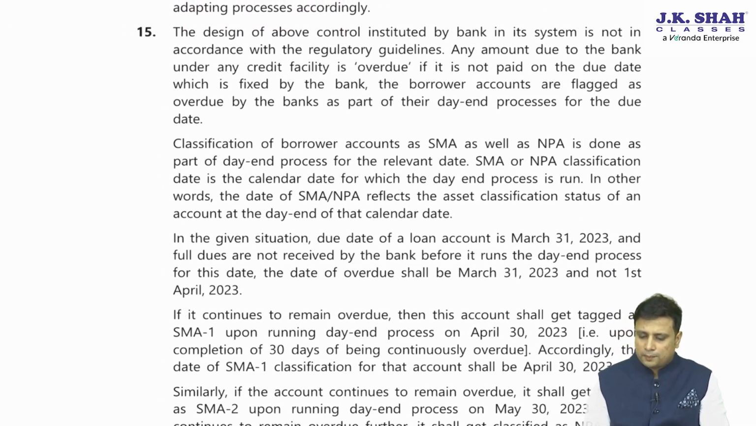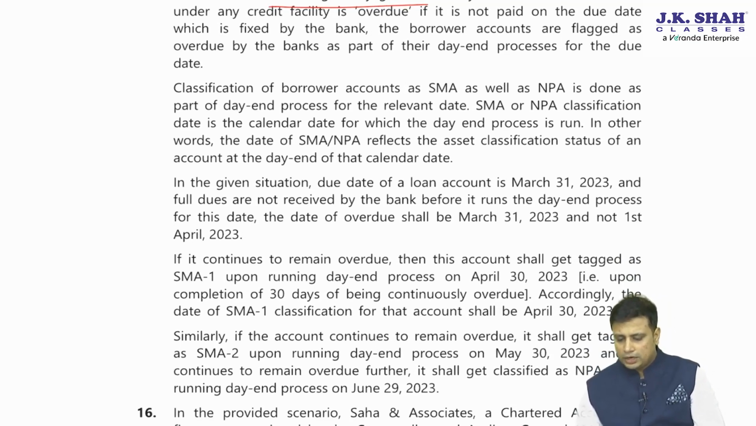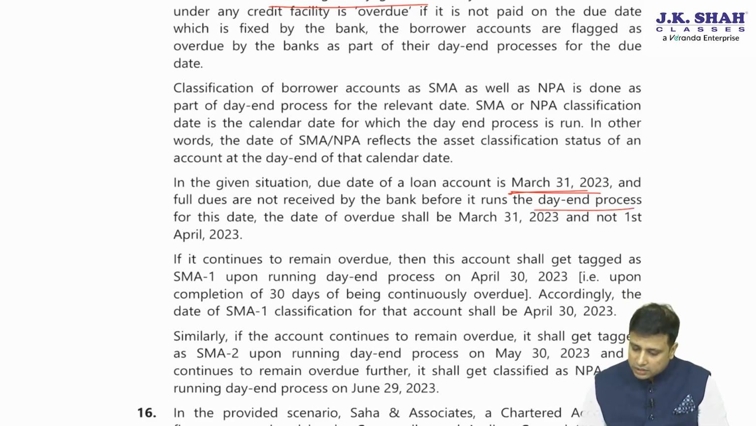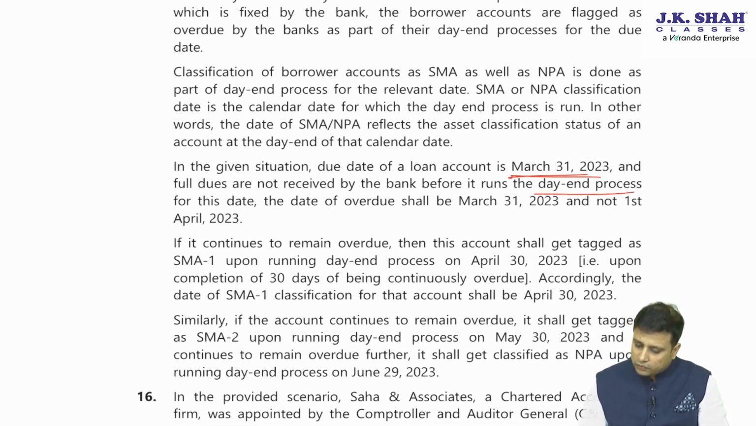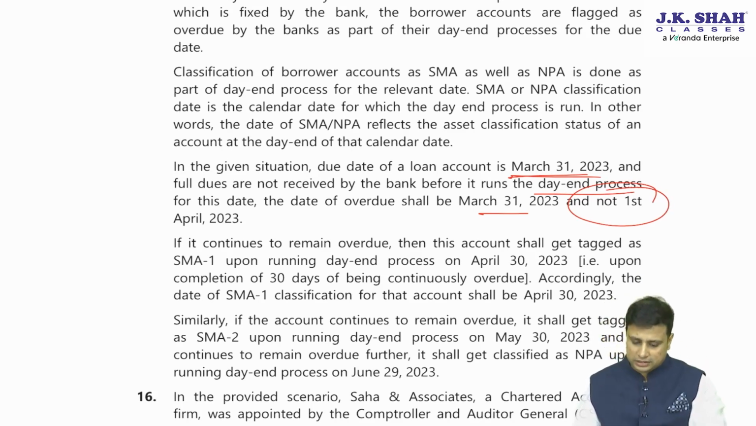Now the design of the above control instituted by the bank system is not in accordance with the regulatory requirements. Let us understand why. In the given situation, the due date of the bank loan account is 31st of March and full dues are not received by the bank before it runs the end-of-day process. The due date for overdue shall be 31st of March and not 1st of April. So if he has not paid up to 31st of March, he should be treated as SMA.